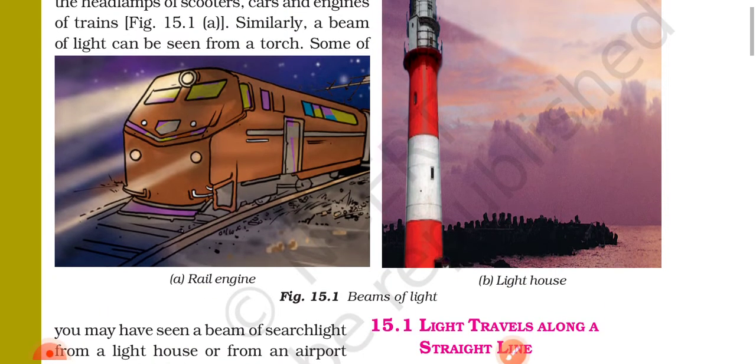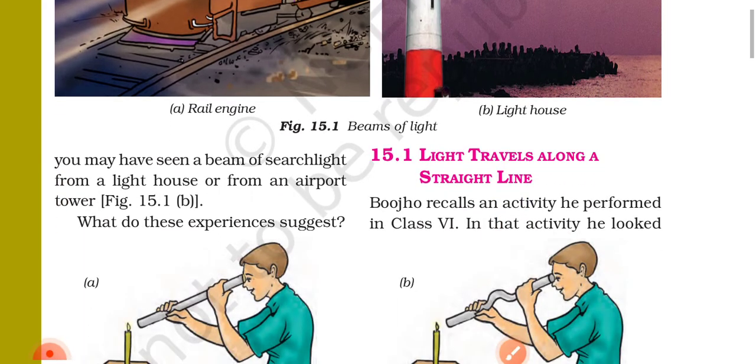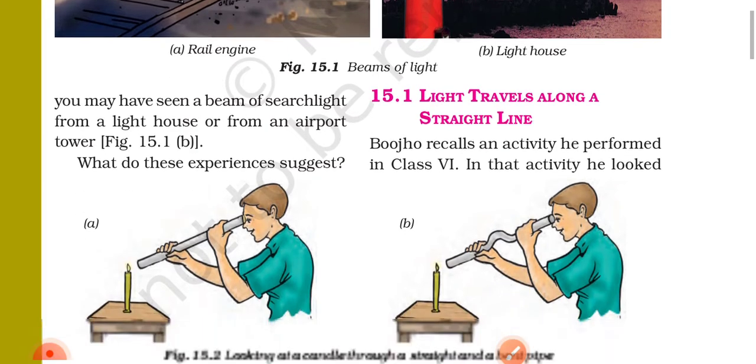Here, figure 15.1a, beam of light from a rail engine, and b, lighthouse. Some of you may have seen a beam of searchlight from a lighthouse or from an airport tower. Figure 15.1b. What do these experiences suggest?